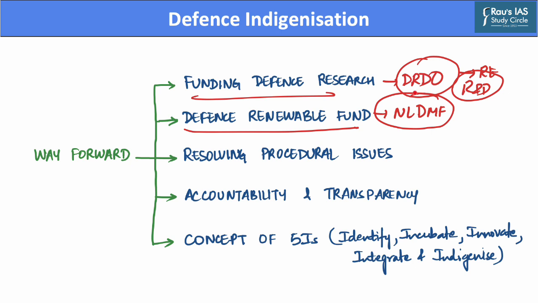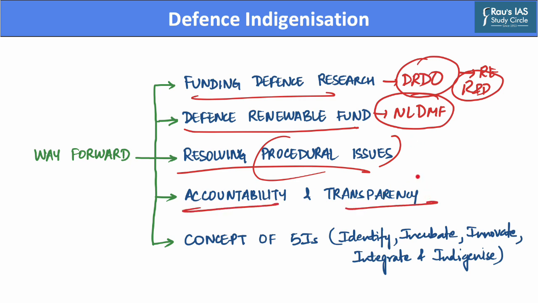Further, there should also be efforts to resolve procedural issues, as these need to be done away with in order to ensure that testing, quality assurance and certification agencies work more as part of the team engaged in indigenization rather than as external technology entities. Further, there should also be measures to improve accountability and transparency of the defense industry, which will help avoid excessive, wasteful and corrupt military expenditures, and it will also ensure high levels of transparency and accountability in military budgeting and procurement processes.